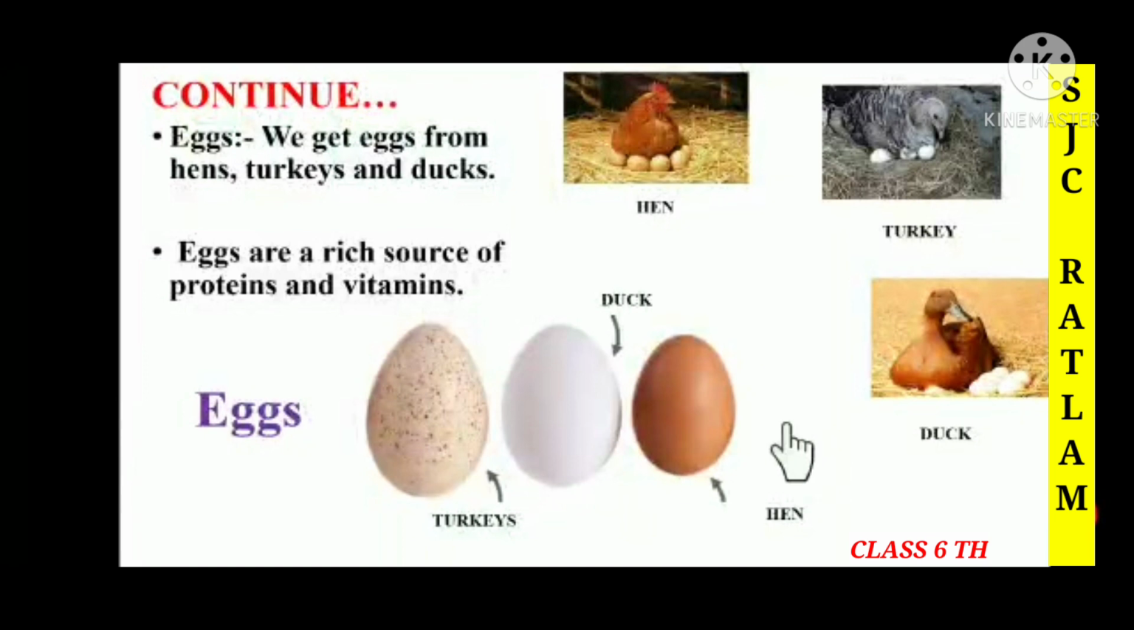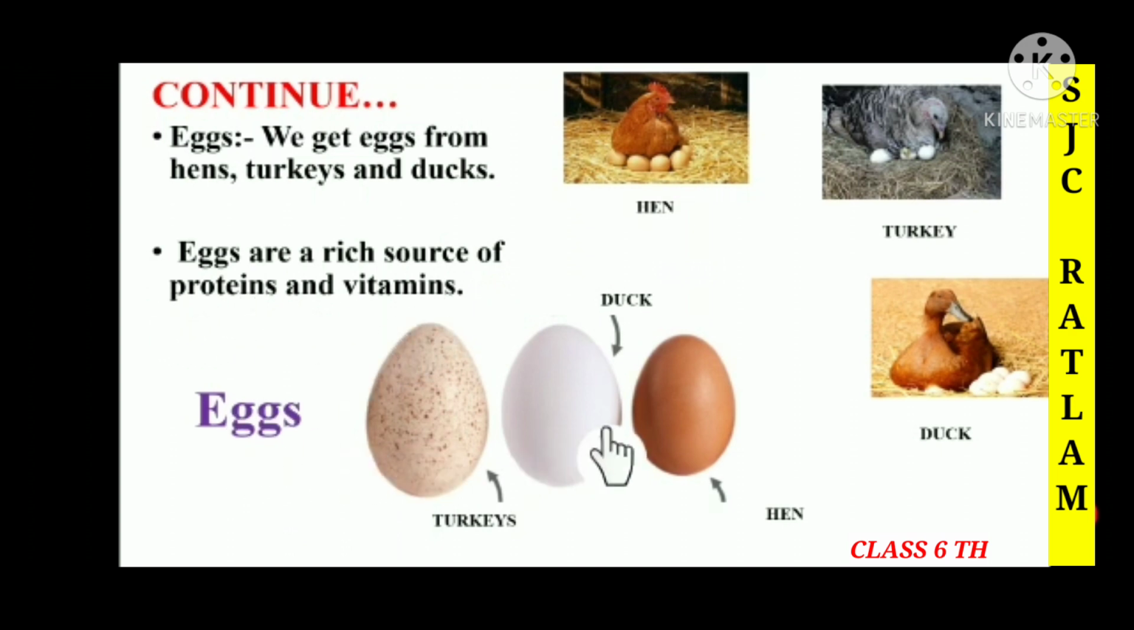Children, now we are going to discuss eggs. As we know, we get eggs from hens, turkeys and ducks. Eggs are a rich source of proteins and vitamins. So by eating eggs, what will we get? We will get more proteins and vitamins.